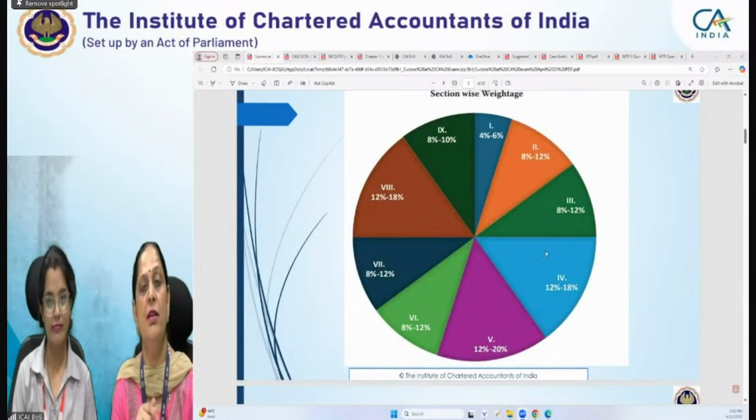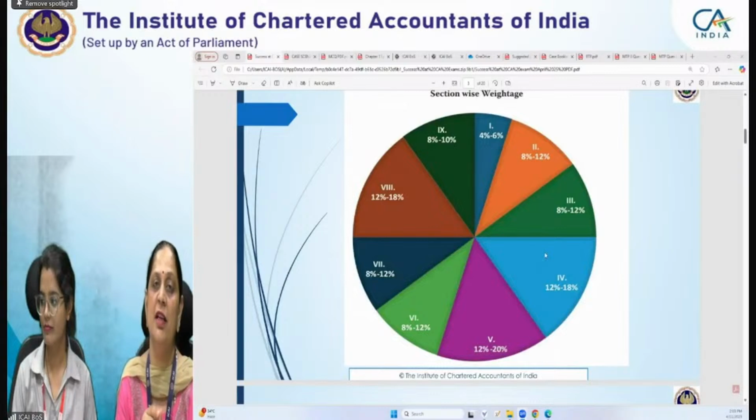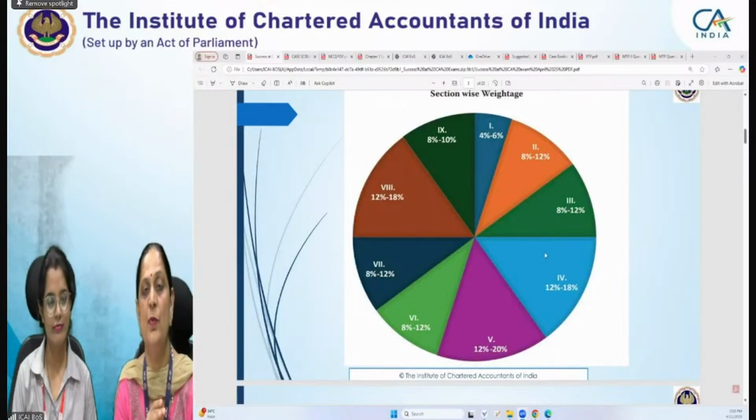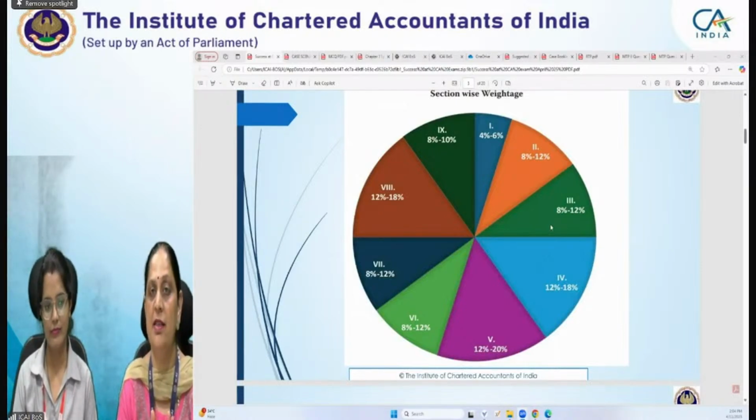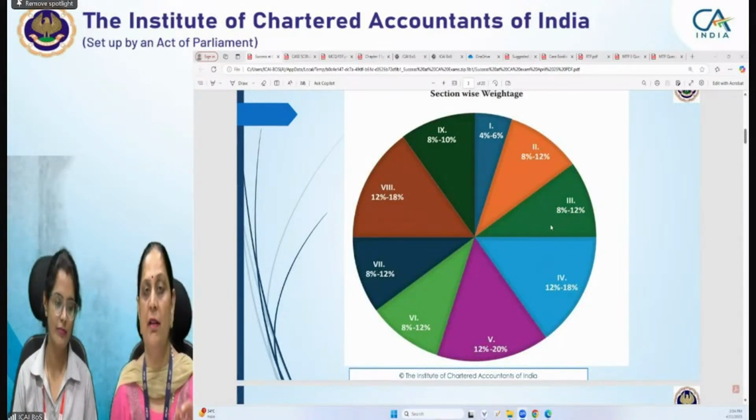Now second point, the pattern of the paper, which I feel you all are aware of. This paper is of 100 marks, and it is divided into two parts. One is multiple choice questions, second is the descriptive part. The multiple choice part is of 30 marks, divided into integrated case scenario based MCQs and three independent MCQs. In total 15 MCQs are there, and you need not give any reasoning. You just need to opt for the correct answer and darken the circle in the OMR sheet.